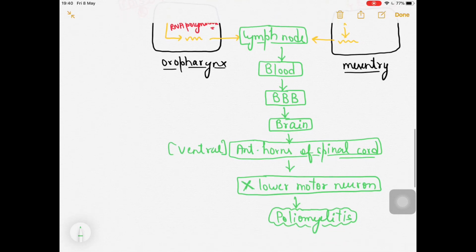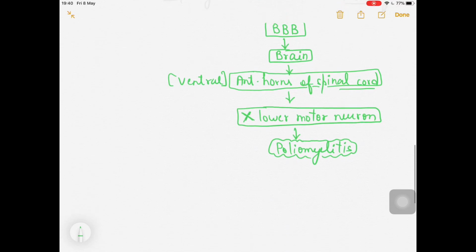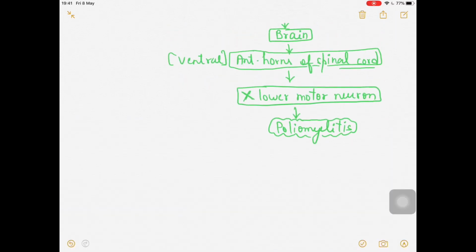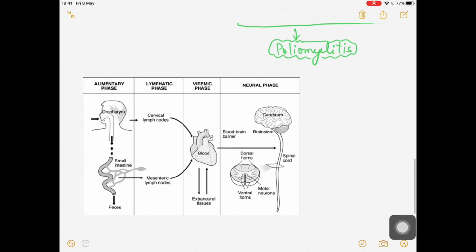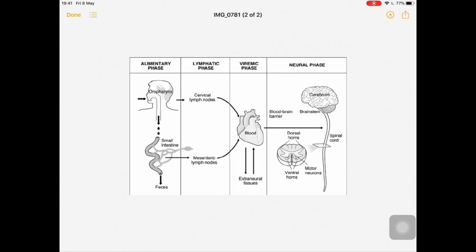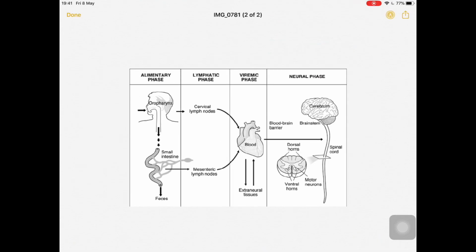Fine. Now I would like to summarize again, because this is important. That's how it is causing poliomyelitis. I'm summarizing what I just said with the help of a diagram. So let's look at this diagram. With the oropharynx and the mesentery, this is the small intestine.